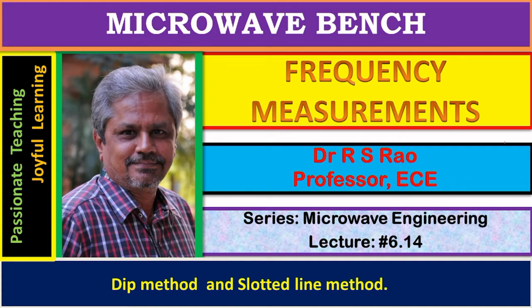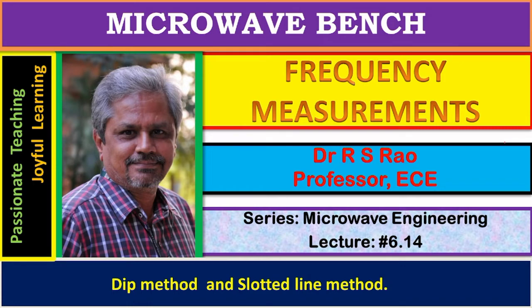Suppose the bench is made to work for X band. To measure a frequency that is above X band, first it has to be down converted by a certain factor, so that the frequency is now in the X band. Using the bench, the frequency can be measured. The measured value has to be then up converted by the amount by which it was down converted in the beginning. By following a similar procedure, one can measure frequencies which are below S band too.